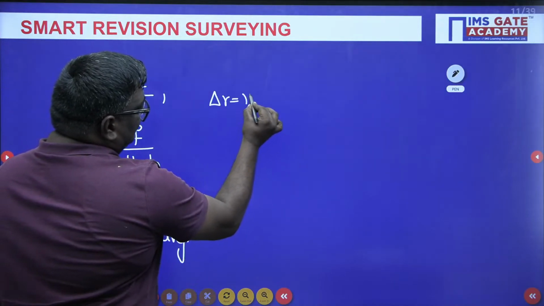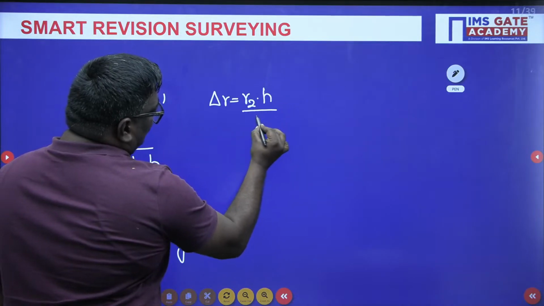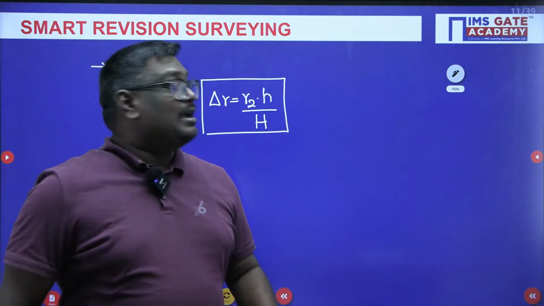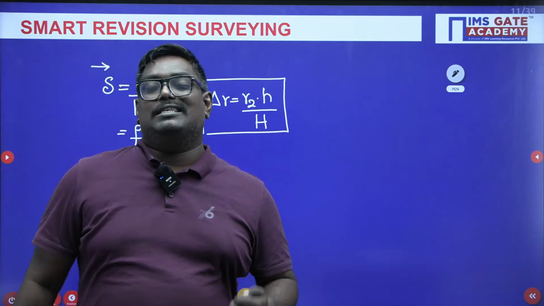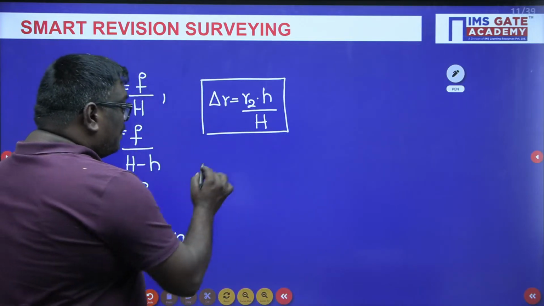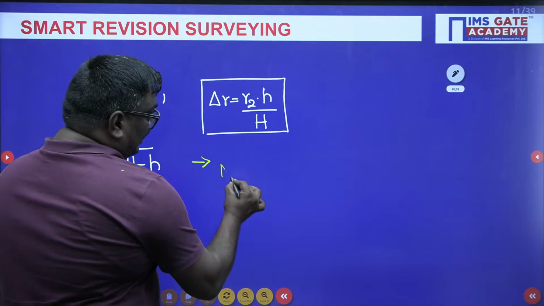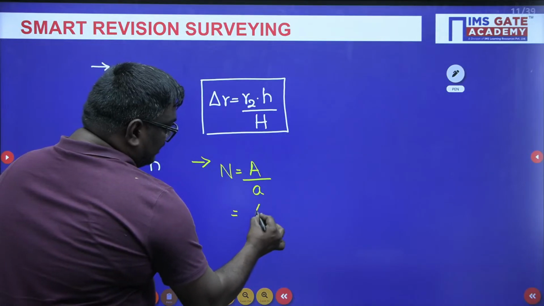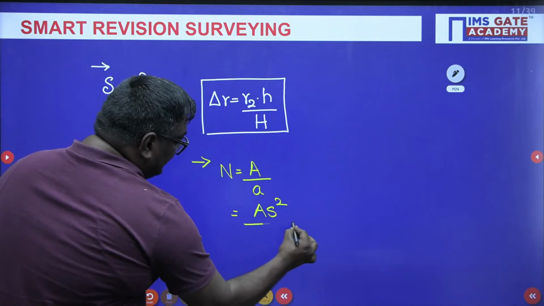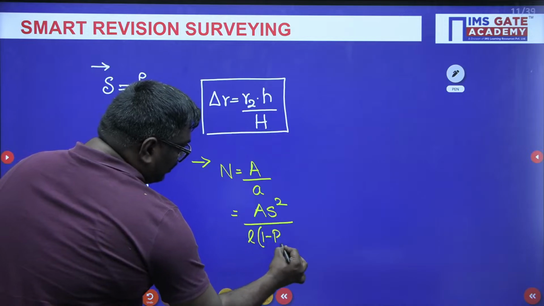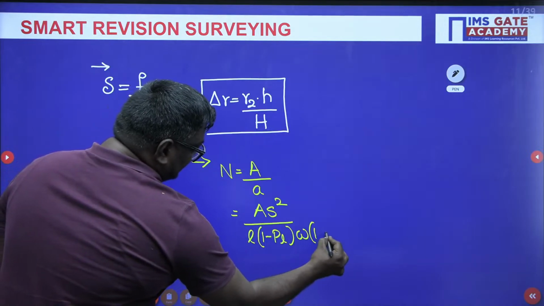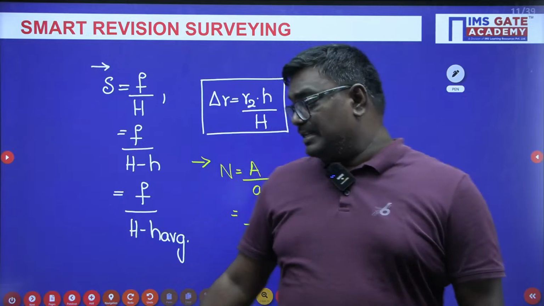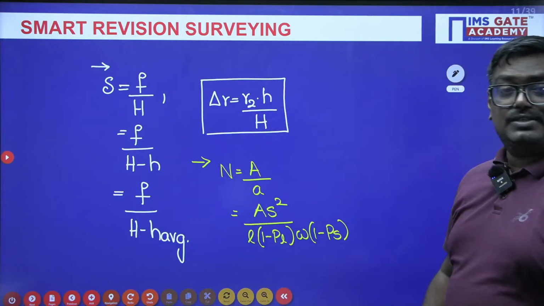Relief displacement is nothing but R2 into small h upon capital H, where capital H represents the flying height, R2 is the radial distance at top, delta R is the relief displacement, small h is the height of the tower. Now, my dear students, how do you calculate the number of photographs? Number of photographs can be taken as ground area by photo area, or you can write the formula as A S square upon L into 1 minus PL into W into 1 minus PS, where L and W indicate the length and width of the photo, PL and PS represent the percentage of longitudinal overlap and percentage of side overlap.